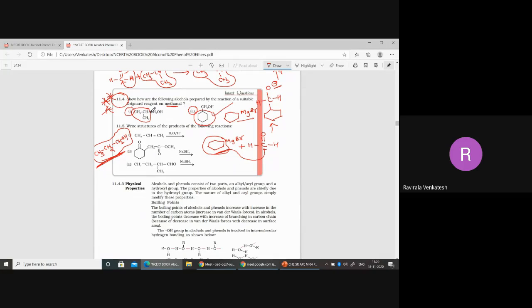Right. This is 11.4. You have to write the entire chemical reaction. Don't just write the answer. By seeing it, you will not get many marks. You will get some solution books that give the answer directly, in order to make the printing cost less. So what you do is copy that answer, and in that way you don't get anything. You have to write with the mechanism we have given here. This is the mechanism we have given. So with this mechanism only, you have to write this.